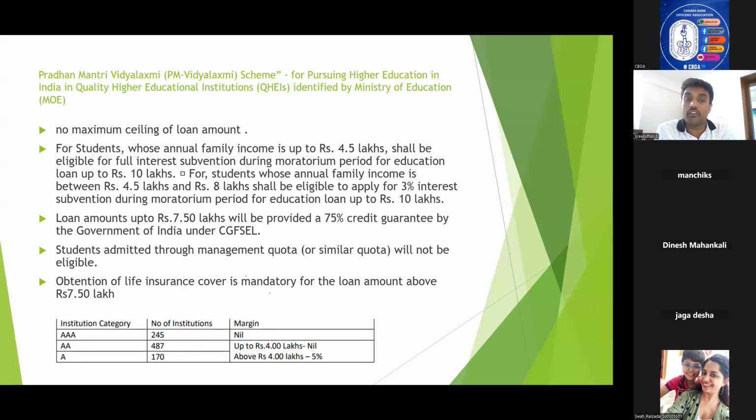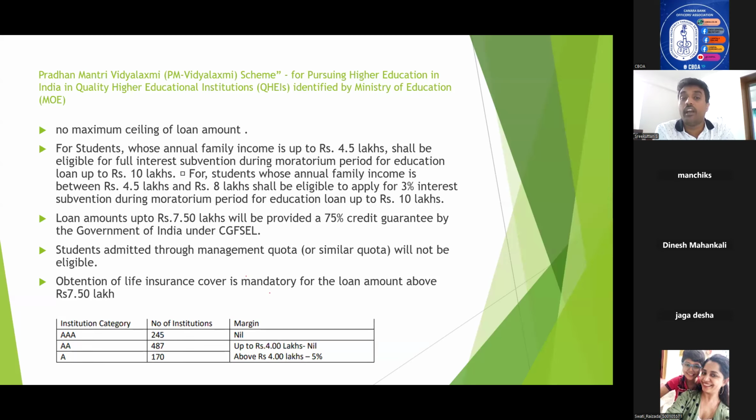For students whose annual family income is up to 4.5 lakhs, they will get a full interest subvention during moratorium period for loans up to 10 lakhs. For students whose annual family income is between 4.5 and 8 lakhs, they will be eligible for 3% interest subvention during moratorium period for loans up to 10 lakhs.